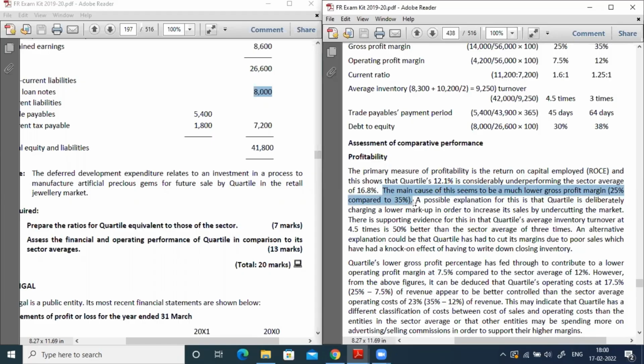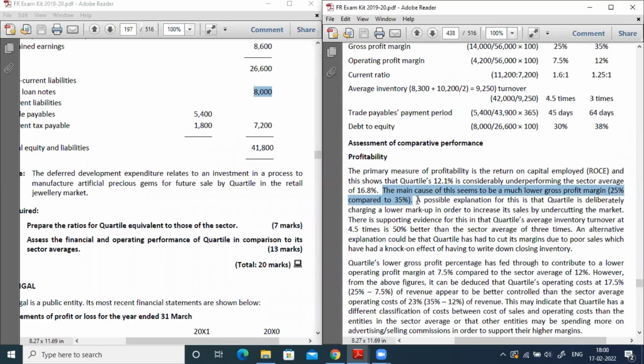Why is the return on capital employed of the company less? Because the gross profit of the industry is 35, but your company is only 25. Because of lower gross profit, your return on capital employed is less. Why is the gross profit less? Now this statement is also not sufficient.